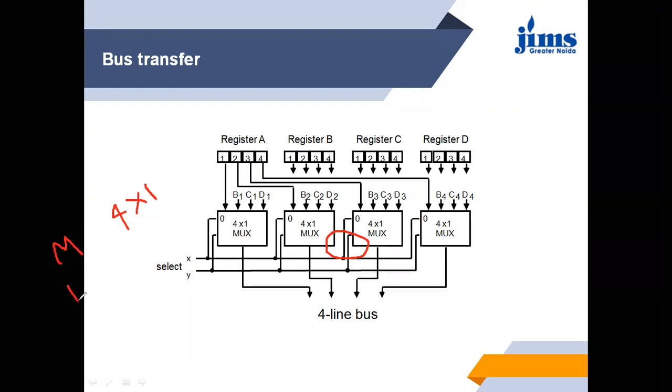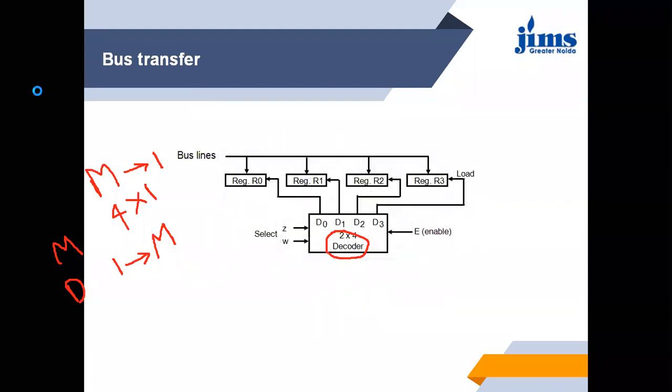Then demultiplexer means one input and many outputs. In a multiplexer, many inputs and one output. Same in the case of decoder and encoder also, as we are seeing over here.